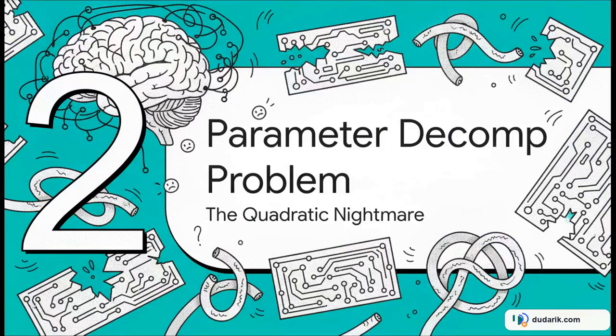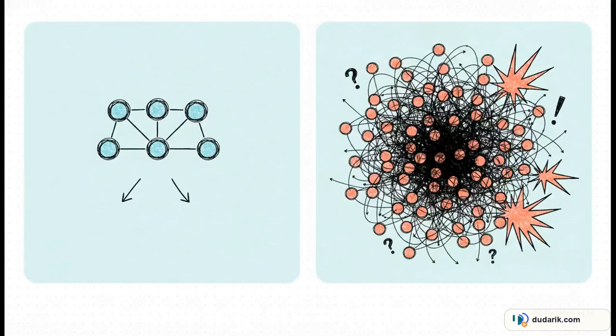Moving right along to section 2, the parameter decomposition problem, or the quadratic nightmare. Now there is a massive reality check we need to talk about. Standard parameter decomposition, or PD, has been the traditional way to try and split these networks into interpretable pieces. But standard PD assumes that every single weight could potentially contribute to a target function. Because of this, you have to decompose every layer and every single attention head just to reconstruct the behavior. The harsh reality? This decomposition graph scales quadratically with model size and context length.